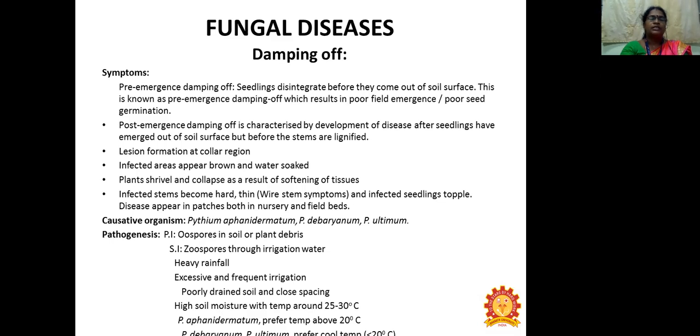Pathogenesis: the primary infection is from zoospores in soil and plant debris. Secondary infection is by zoospores through irrigation water, heavy rainfall, excessive and frequent irrigation, poor drainage of soil and close planting, with high soil moisture and temperature around 25 to 30 degrees Celsius. Pythium aphanidermatum prefers temperature above 20 degrees Celsius, but Pythium deliense and Pythium ultimum prefer cool temperature of less than 20 degrees Celsius.